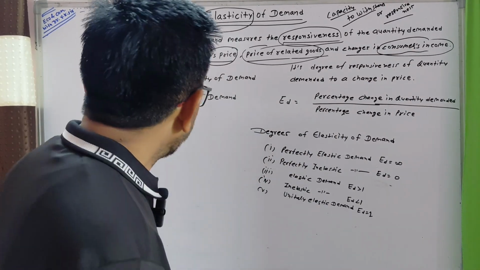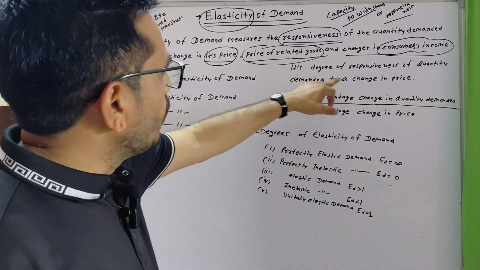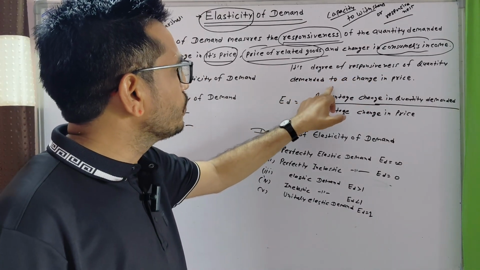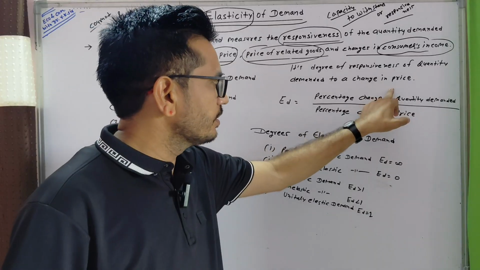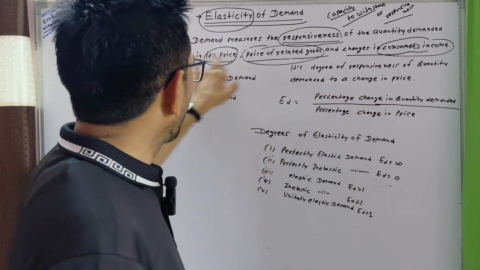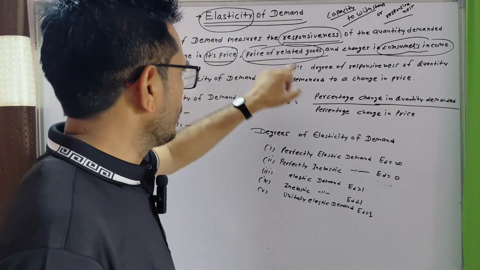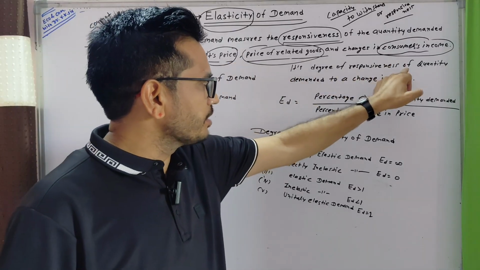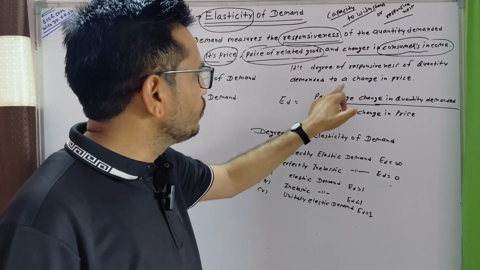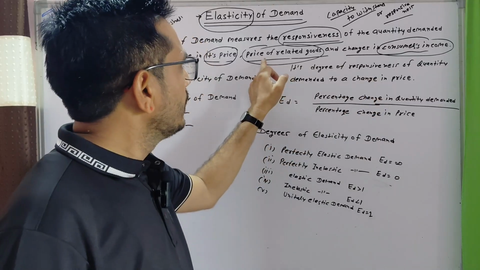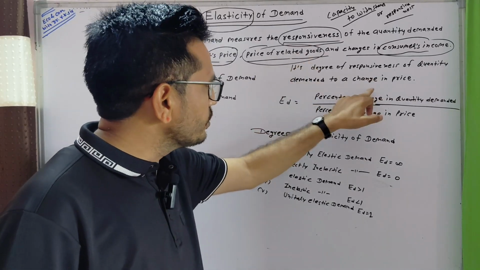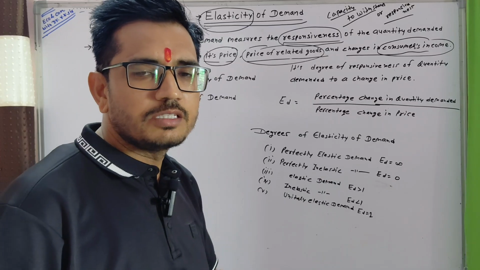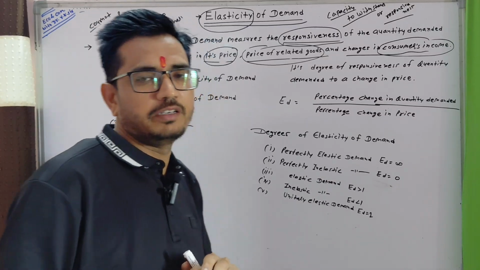We can say it is the degree of responsiveness of quantity demanded to a change in price. That's only price elasticity of demand. The degree of responsiveness of quantity demanded to change in price of related goods and change in consumer income is elasticity of demand.